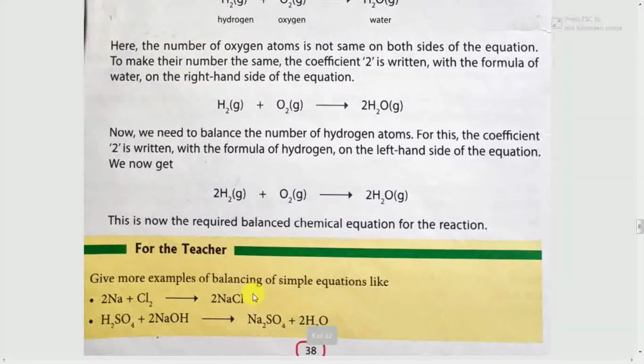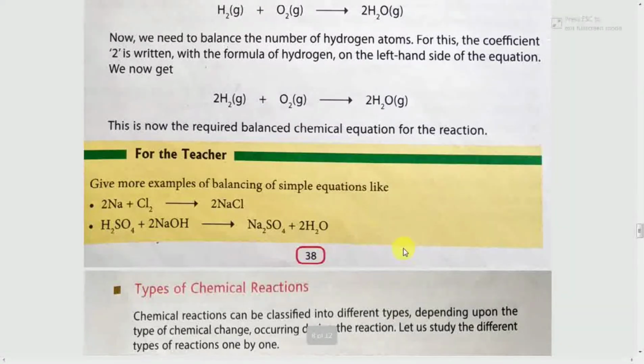Here are given some examples. You can see 2Na + Cl2 = 2NaCl. The next example is H2SO4 + 2NaOH = Na2SO4 + 2H2O. Using these methods you can try to balance both equations.